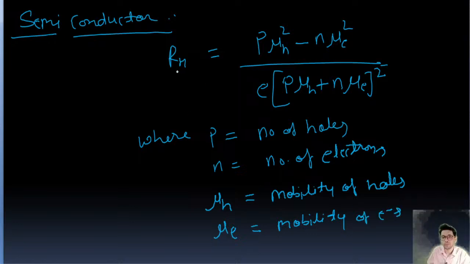Very important formula. So RH equal to P mu H square minus N mu E square upon e into P mu H plus N mu E whole square.